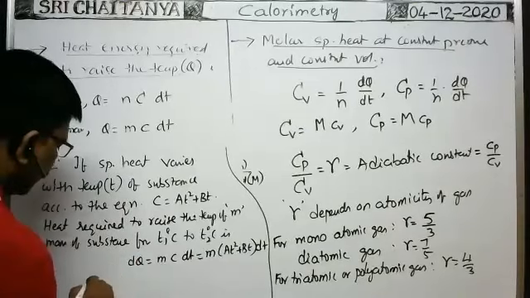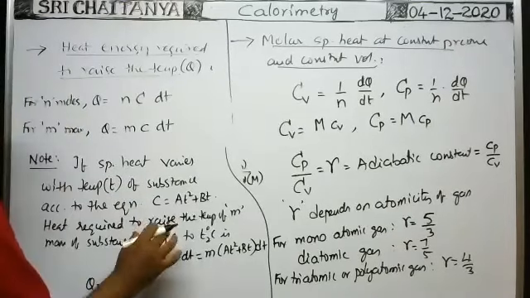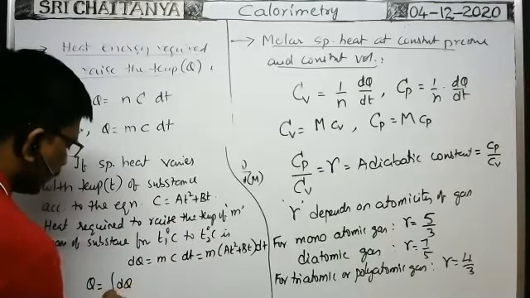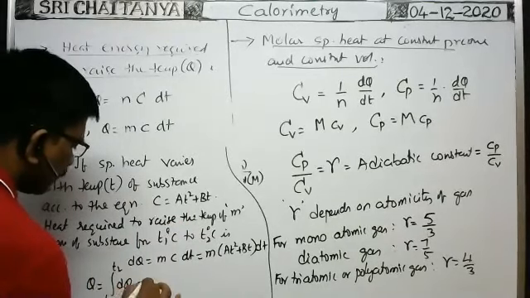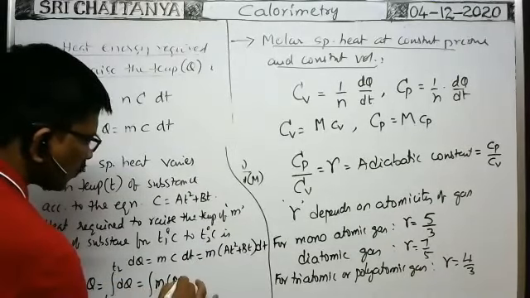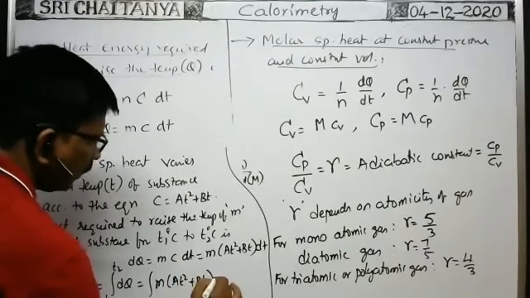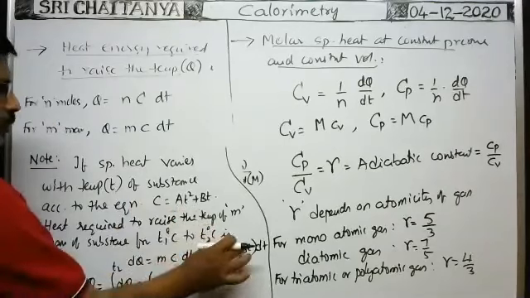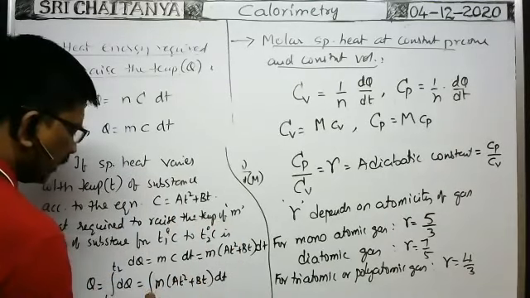Therefore, the total heat required to raise the temperature of the given substance from T1 to T2 is equal to the integral of dQ between the limits T1 to T2. That is equal to the integral of m into (A T square plus B T) into dT. Of course, whatever relation is given for C, we have to substitute here, into dT from T1 to T2.